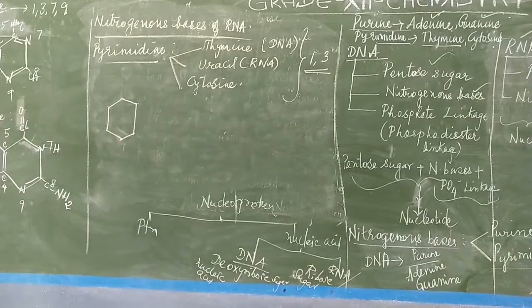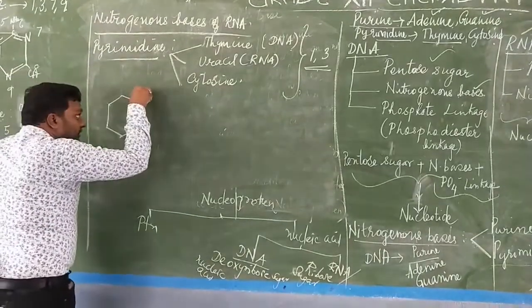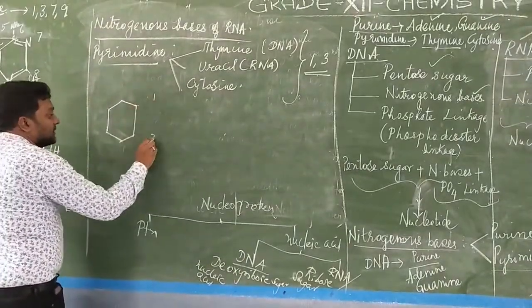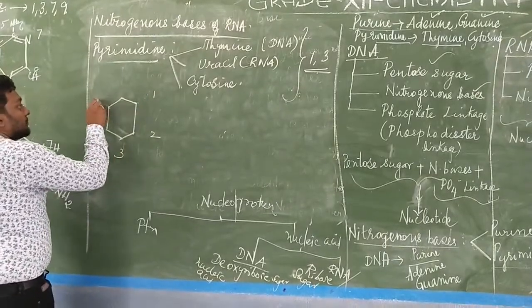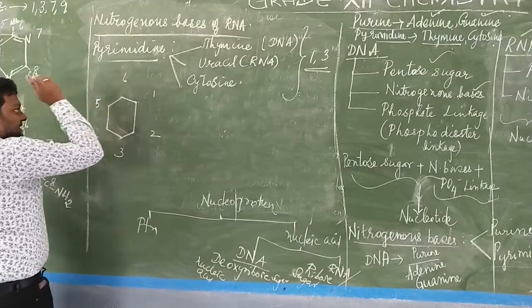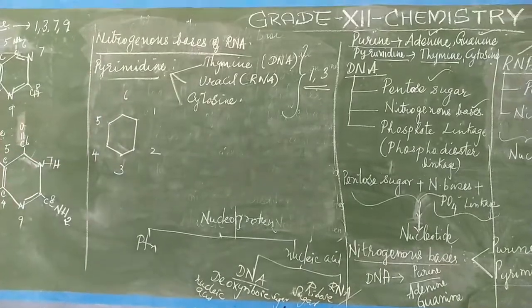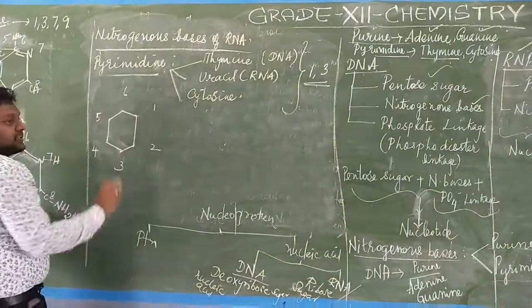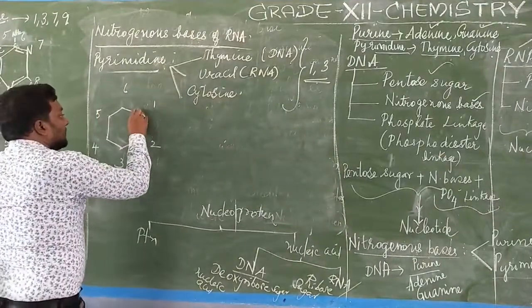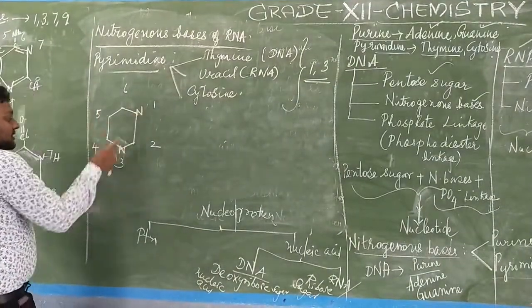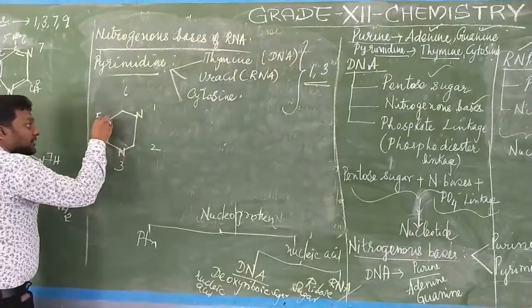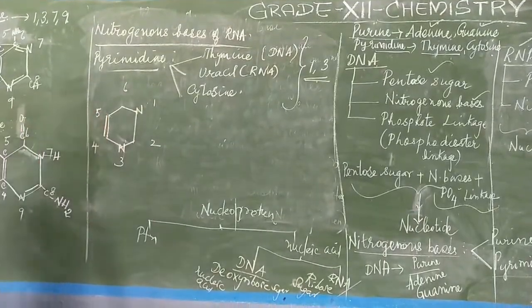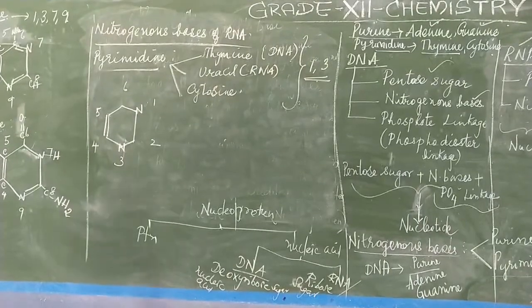So the benzene ring I have drawn. The numbering from here I should start. This is the first number, second, third number, fourth carbon, fifth carbon, sixth carbon. You can give the numbers any way, but this is the right position of giving the number. So in the first position nitrogen, in the third position nitrogen will be present. Then what can we do? Here you can fix the double bond correctly. Can you understand?